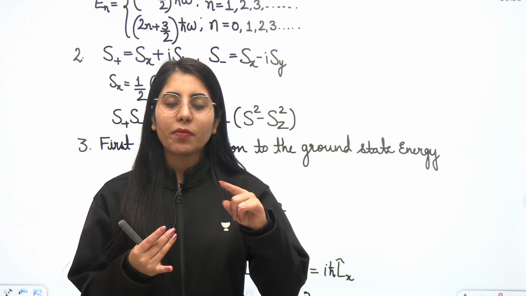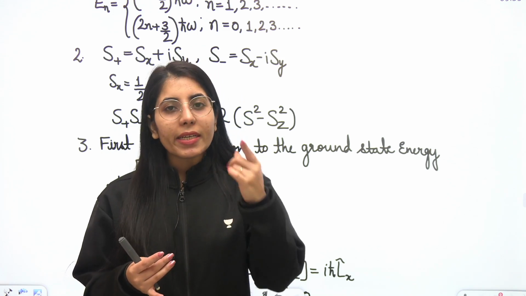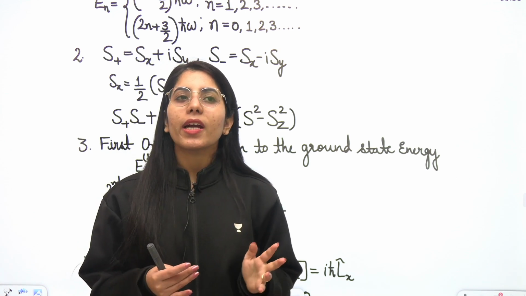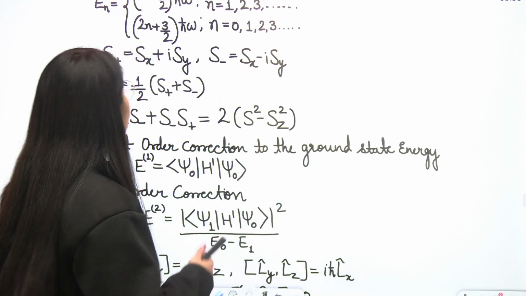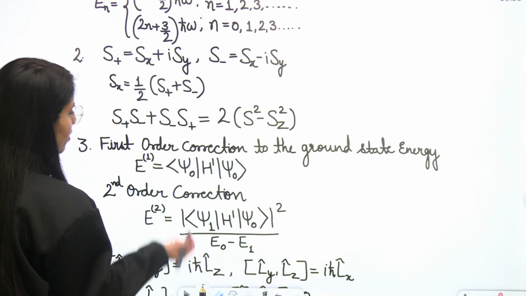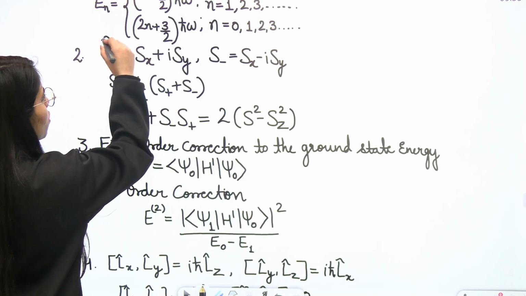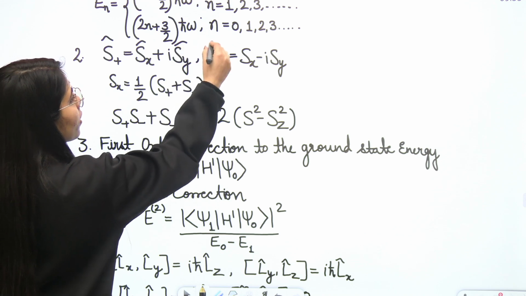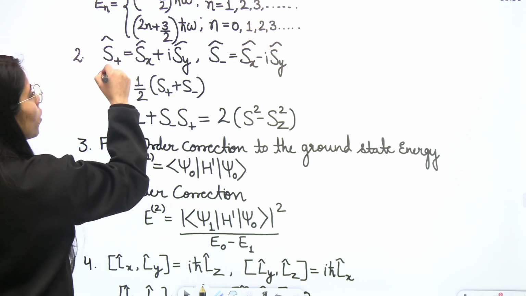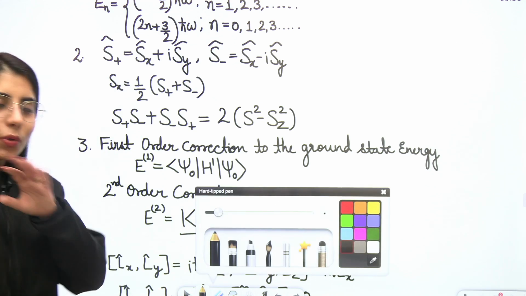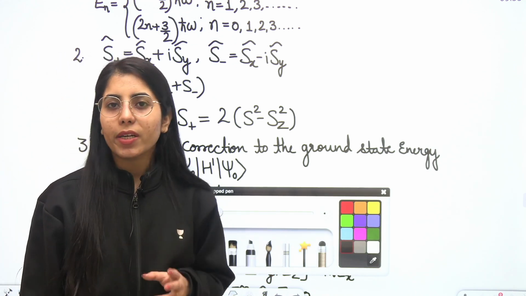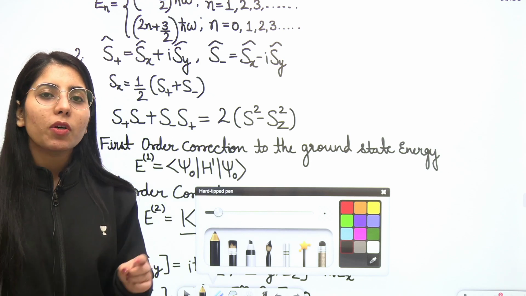So basically, when we talk about L positive, we write Lx plus iota Ly. When we write the L negative value, we write Lx minus iota Ly. In these terms, you can even put the operator symbol, which will be like this. So you can put a cap on each and every term so that you can easily tell that we are considering the operators. Don't worry about that part; you can put the cap just to show the operator symbol. Now, I was talking about the similarity.